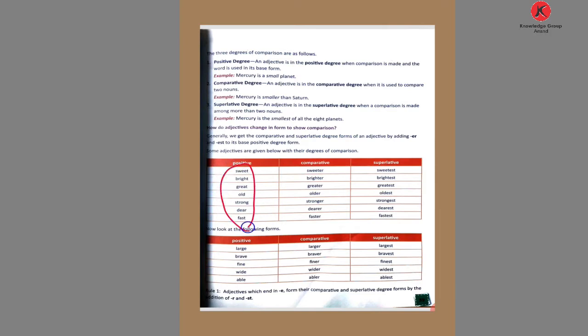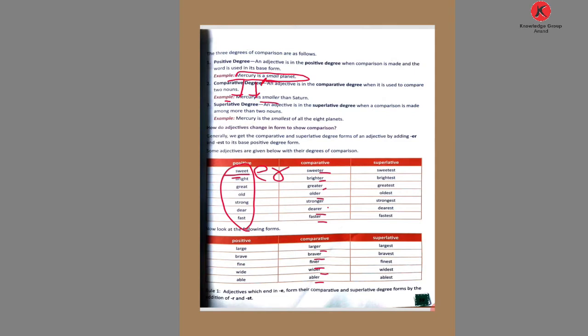Whichever adjective is given, we write er after the adjectives. See here: sweet, then er, sweeter; bright, brighter; greater, older; stronger, dearer; faster, larger, braver; finer, wider, and abler. See, Mercury is a small planet. This is the example. How can we change it? See, Mercury remains same, to be formed remains same, but here one change. The article a is removed, and small changes into smaller.